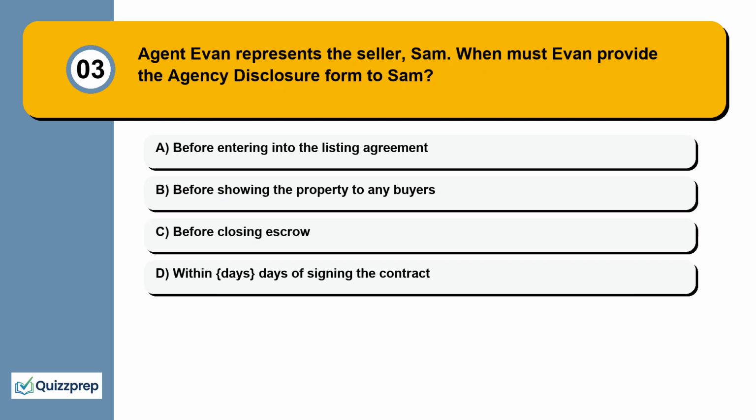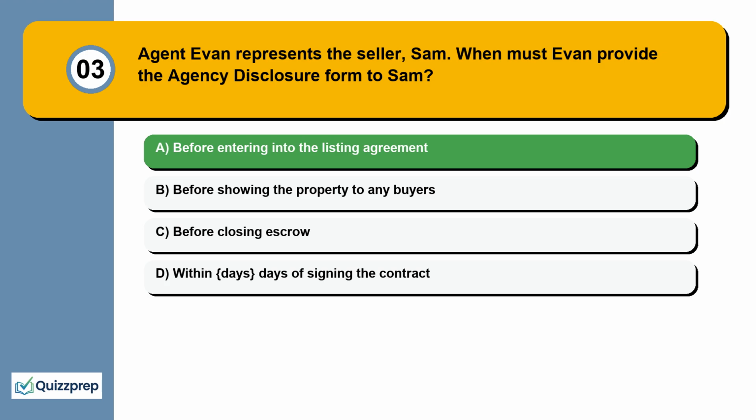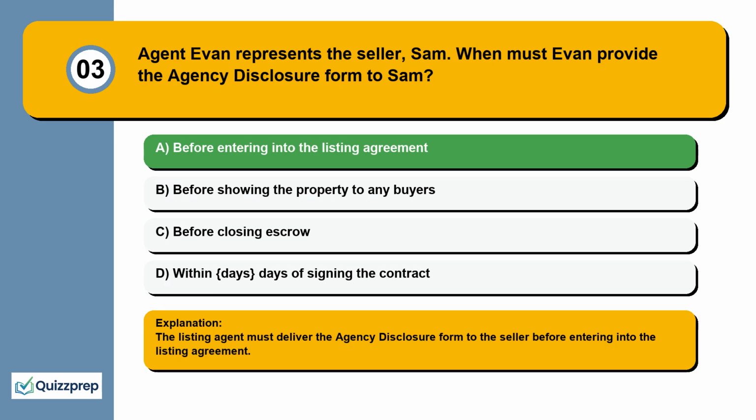Question 3. Agent Evan represents the seller, Sam. When must Evan provide the agency disclosure form to Sam? Before entering into the listing agreement, before showing the property to any buyers, before closing escrow, within days of signing the contract. The listing agent must deliver the agency disclosure form to the seller before entering into the listing agreement.